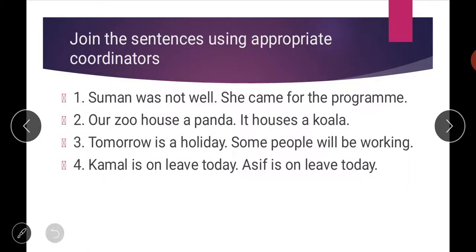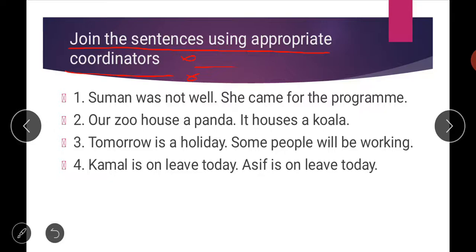Next is your exercise. Students, what you have to do in this exercise is join the sentences using appropriate coordinators. You will have to use the suitable coordinators that we have done on previous pages to join these sentences.